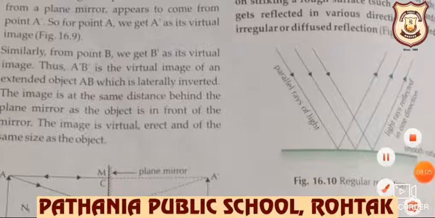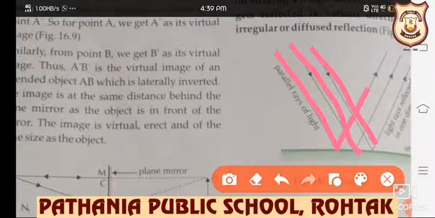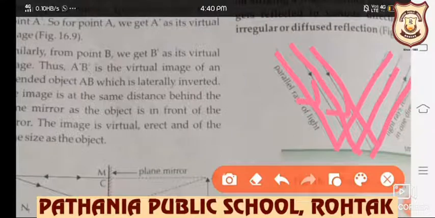See, क्या कह रहा है ये? These rays are parallel, okay, and they are reflected back in the same manner, which are parallel. ये reflected rays हैं बेटा, arrows are a must. So this is regular reflection.